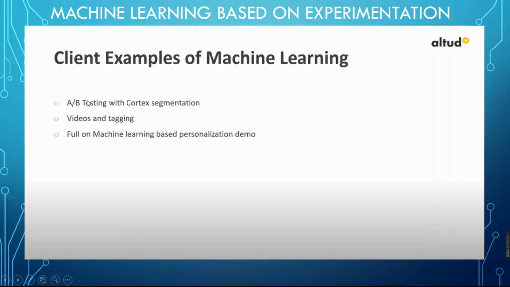So A/B testing with Cortex segmentation: what is A/B testing? A/B testing means we are testing two or more, maybe three, versions. For example, for a home page, we are testing two or three home page versions. Each version has its own goal. So the version that is used most by the visitors will be selected after testing, and it will be implemented in production. Likewise, video tagging: for example, the client will upload a lot of videos and photos.